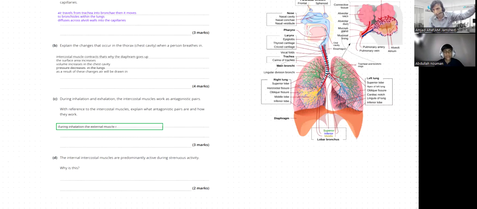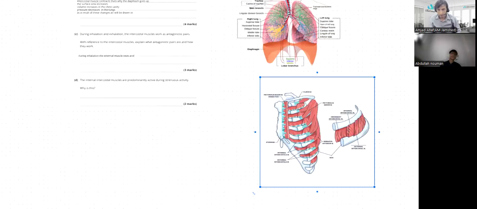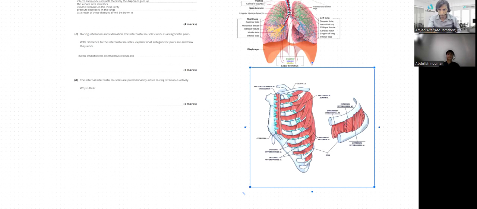I think I should show you the intercostal muscles image as well for your better understanding. Abdullah, you can see here these muscles on the ribs, the internal intercostal muscles and the external ones. This small diagram shows an even better image.